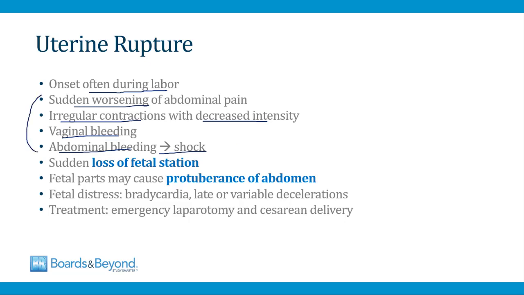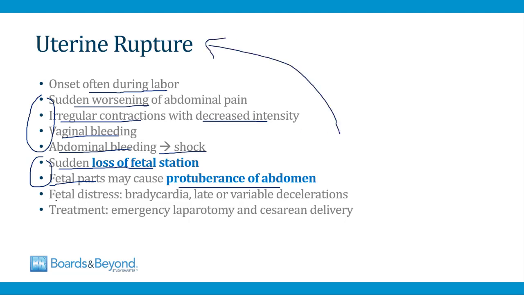Now, some of these features, especially abdominal pain and vaginal bleeding, can make you think of other diagnoses like placental abruption. But some of the unique features of uterine rupture are, first of all, that there's a sudden loss in fetal station. So if the fetus has descended into the pelvis and the birth canal, and the fetal station is positive, and suddenly that fetal station is lost and becomes negative, that suggests a uterine rupture. Also, fetal parts can protrude through the rupture in the uterus, and this can cause protuberance of the abdomen. So especially when you're answering board questions, if you see a description of a sudden loss of fetal station and protuberance of the abdomen, those features should make you think of uterine rupture.